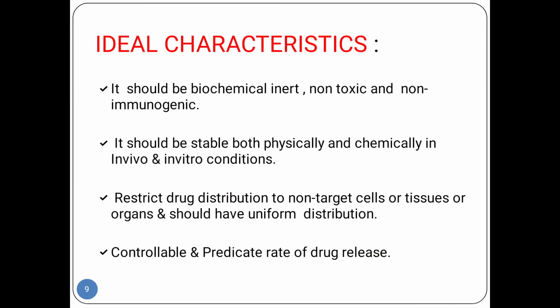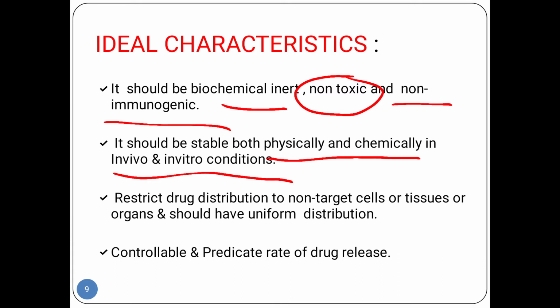There are a number of ideal characteristics of nanoparticles. It should be biochemically inert. Biochemical means biologically or chemically they are very inert, and they are non-toxic and non-immunogenic. It should be stable both physically and chemically, in in vivo and in vitro conditions also. It should restrict drug distribution to non-target cells, and targeted organs should have uniform distribution. They are very small in size, so they are distributed very uniformly. Controllable and predictable rate of drug release. Since they are very small in size, you can control them, and they have a predictable rate of drug release.